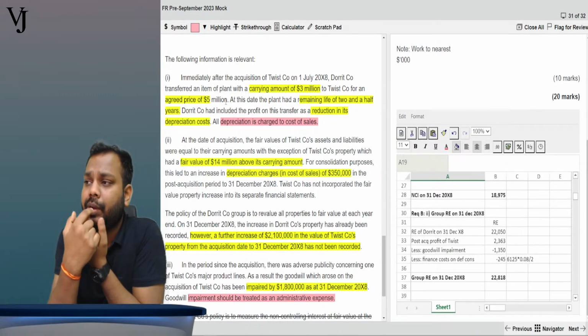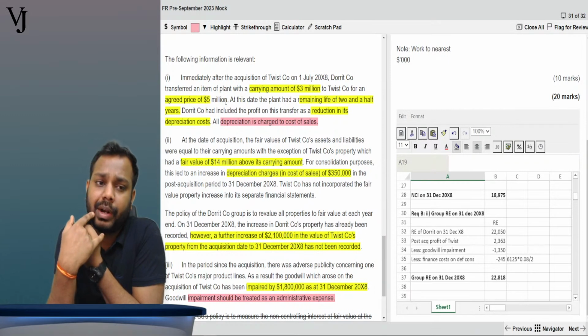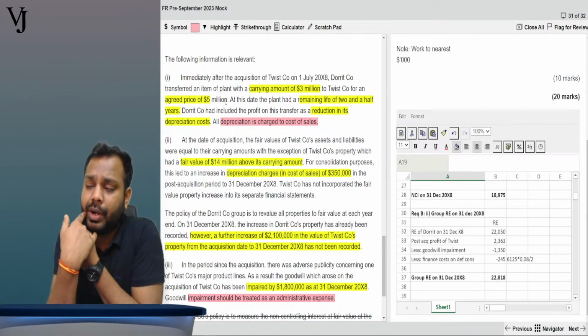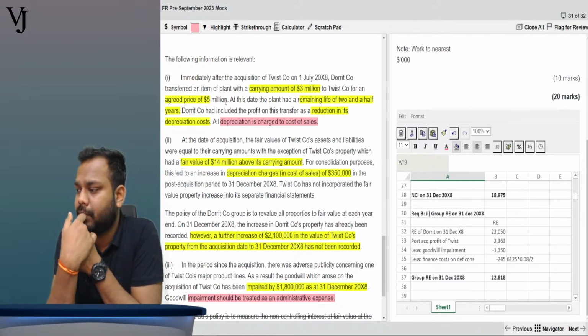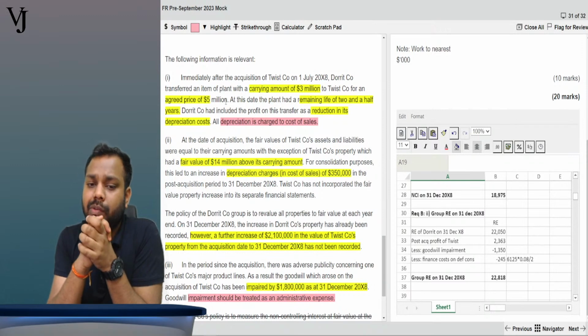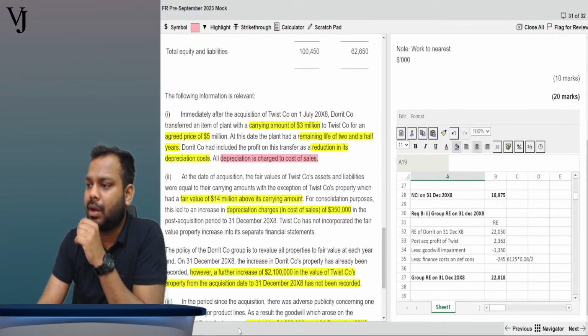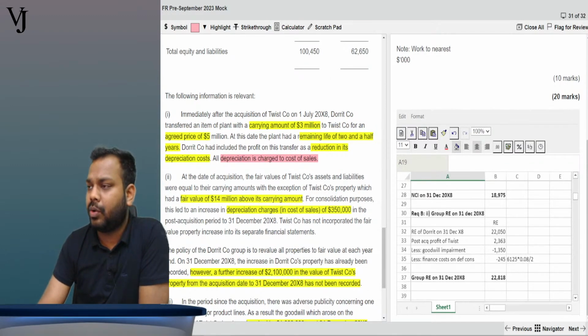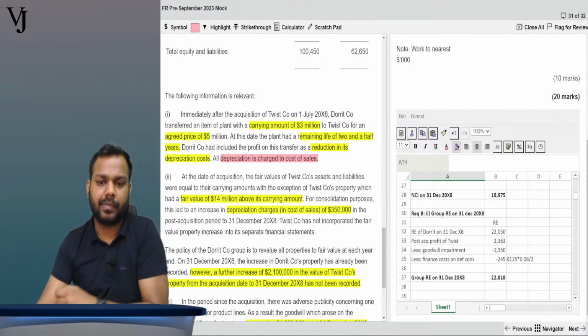Tell me, how much profit did the parent company earn? Come on, guys, tell me. How much profit did the parent company earn on this one? Shall I discuss this adjustment in my notepad? Only this adjustment? Okay, just give me a minute.